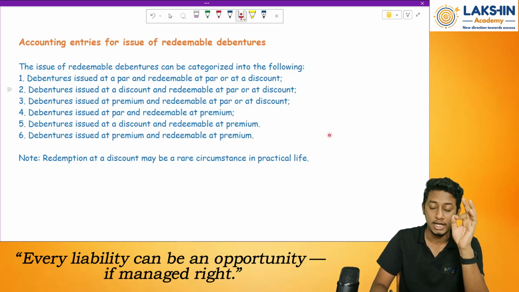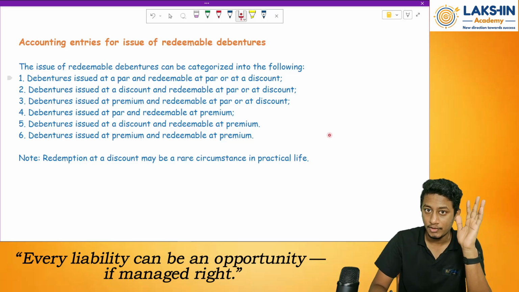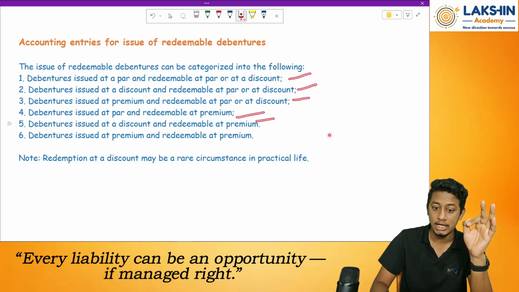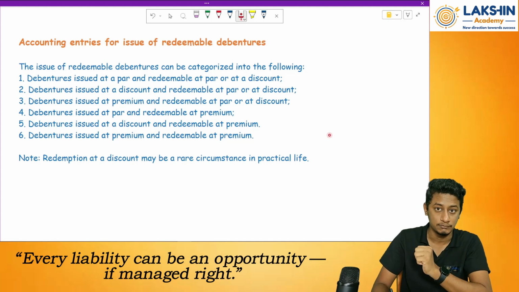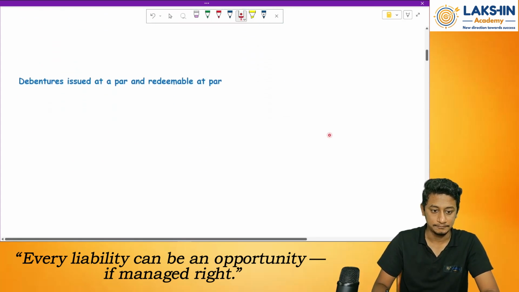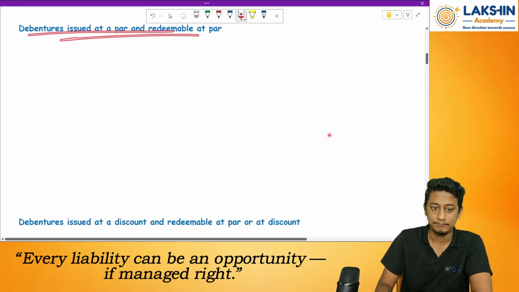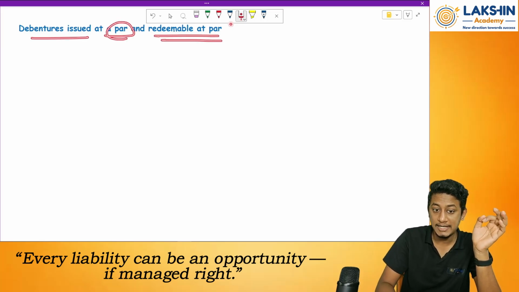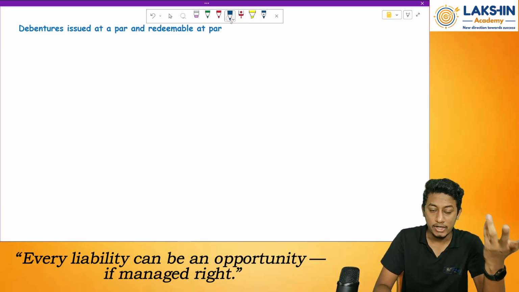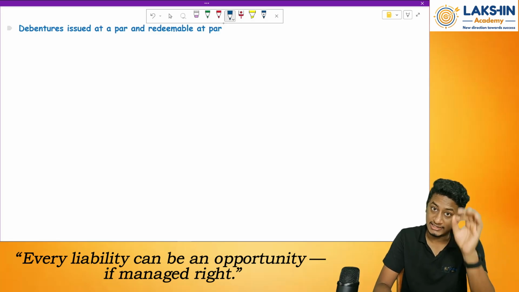That's the complete thing remains with the company. All the decisions will remain with the company, how much to pay, or how much the company should receive. Clear? Okay. Let's start. So first case: what if the debentures are issued at par but redeemed at par? Now whatever entry used to be passed in the equity share, the same entries will be passed over here.